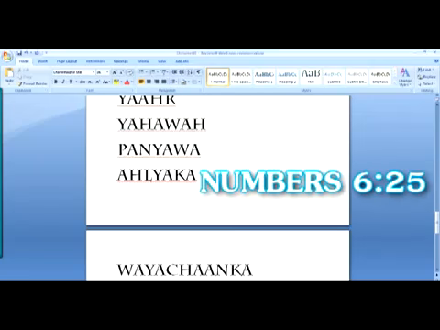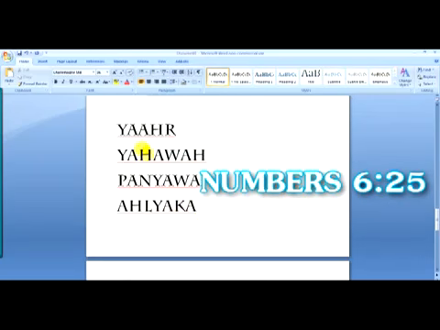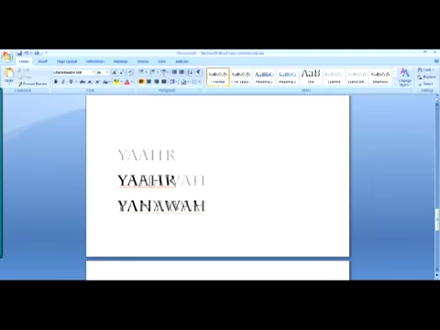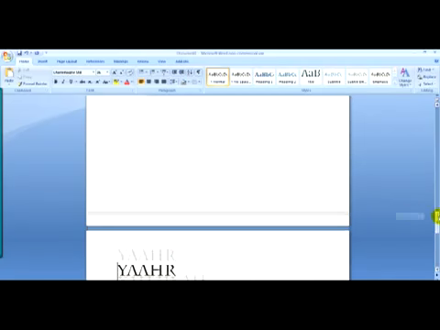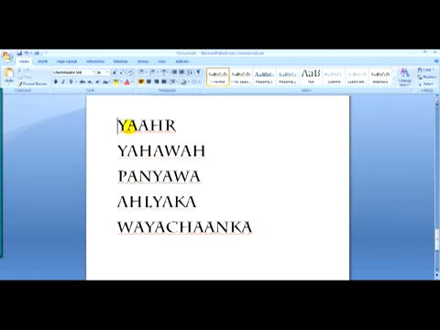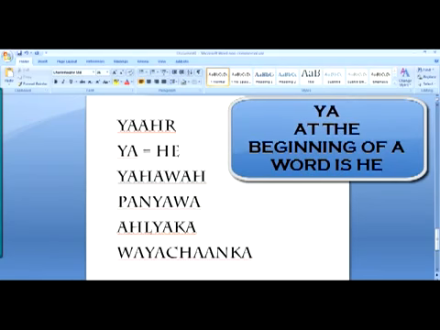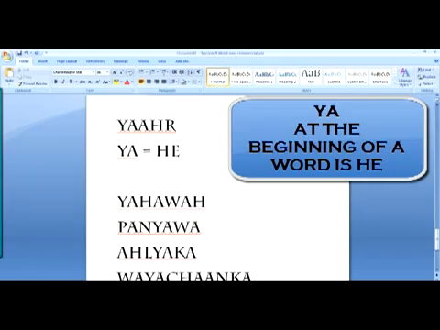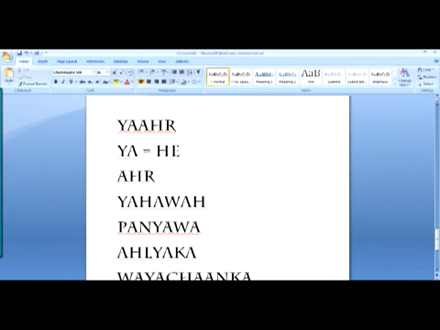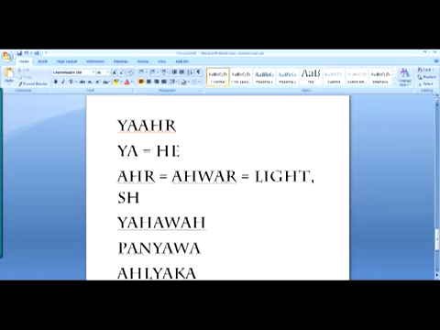Okay, let me drop this down here so we can have it all on one page. This is actually the 25th verse, number 6 and 25. It says Ya'ar Yahweh Panyawa al Yaka wa Yachanka. Okay, once again, the Yah is He, right? And then where you see here the word R, the word that it should be there is a war, which means light. It could also mean to shine.